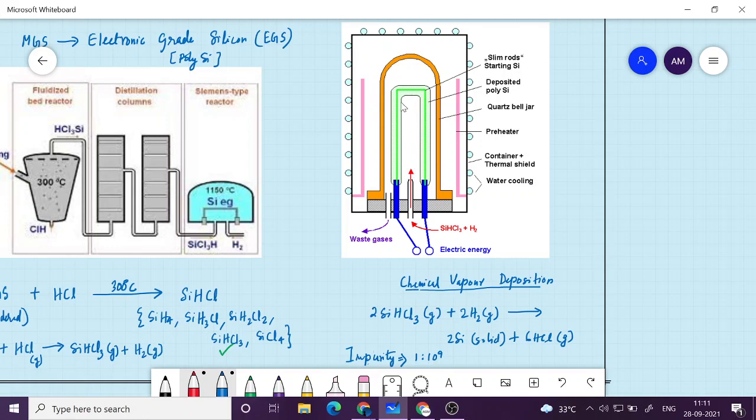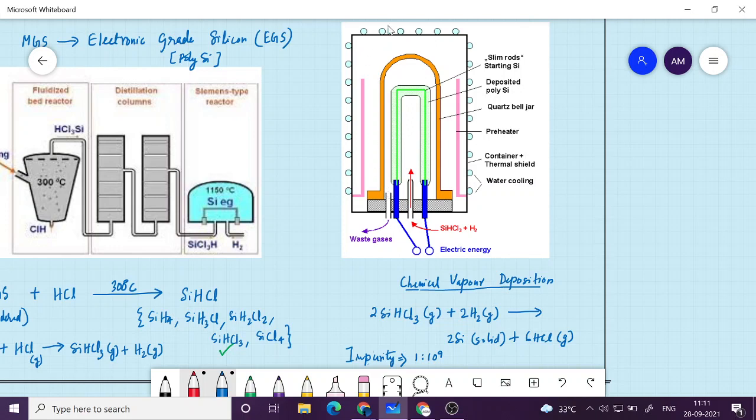Apart from the heating rod, which is at the middle, you have an orange colored rod, which is initially very thin, but as this reaction goes on, the solid silicon material will get deposited on top of this rod.